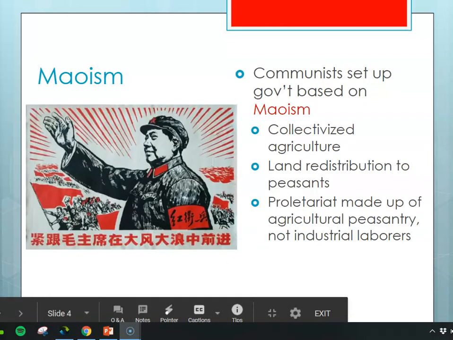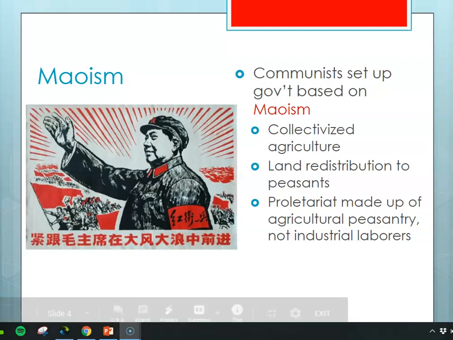The government that was set up by Mao was based on a philosophy called Maoism. It's like communism, but it recognizes that China has lots and lots of peasants and really not very many industrial workers or factory workers. Maoism included things like collectivizing agriculture, the same kind of thing that the Soviet Union had done in the 1930s.